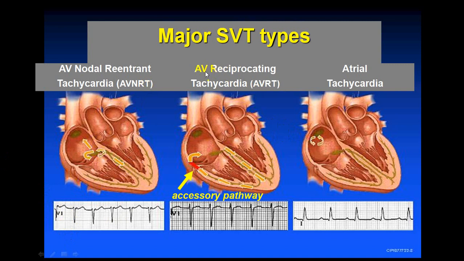While in a case of atrioventricular reciprocating tachycardia, or we call it atrioventricular re-entry tachycardia, the impulse travels through this, but there is a re-entry through this accessory bundle. So the re-entry is from the ventricle to the atrium, or it is from the atrium to the ventricle.